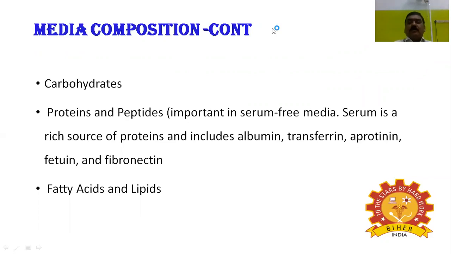Why are the proteins so important? Because in the serum-free media, the serum is a rich resource of proteins. It includes albumin, transferrin, aprotinin, fetuin and fibronectin, etc. Finally, the lipids and fatty acids.